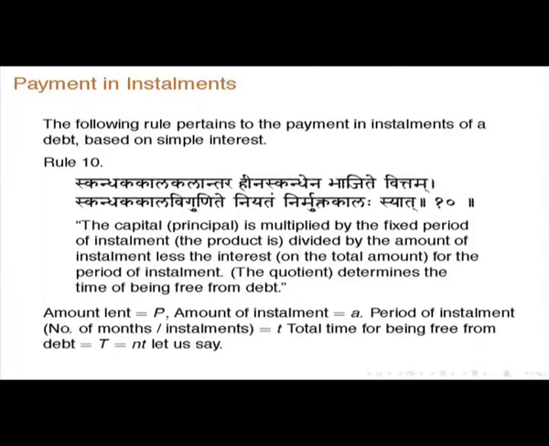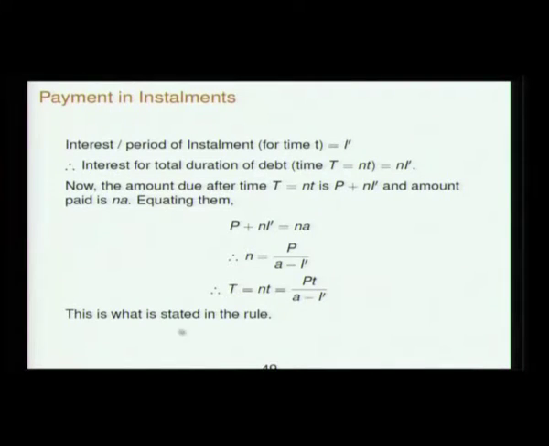So, in this case, say interest per period of installment is I prime, and interest for the total duration of debt is n into I prime, as n installment periods are there.